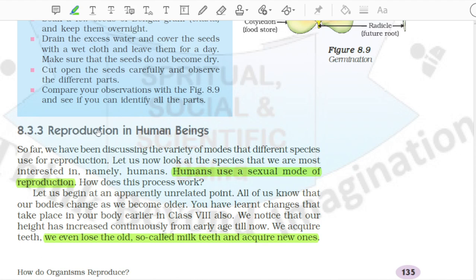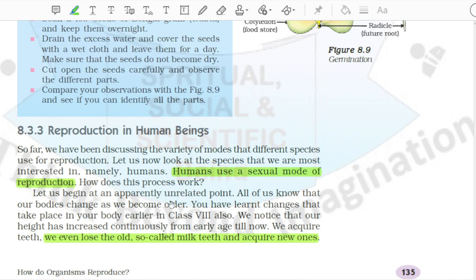8.3.3 Reproduction in human beings. So far, we have been discussing the variety of modes that different species use for reproduction. Let us now look at the species that we are most interested in, namely, humans. Humans use a sexual mode of reproduction. How does this process work?